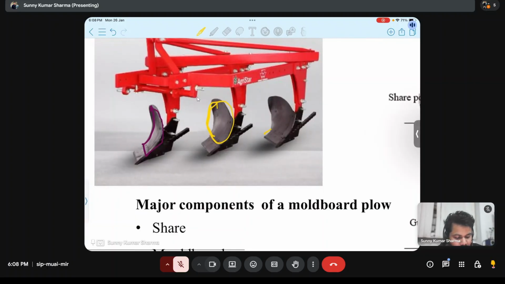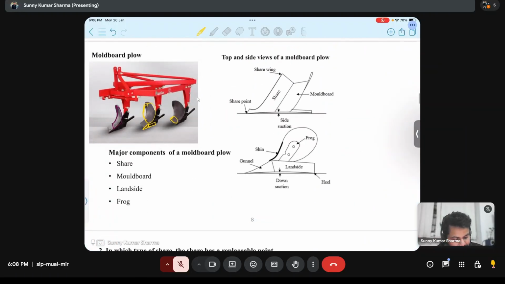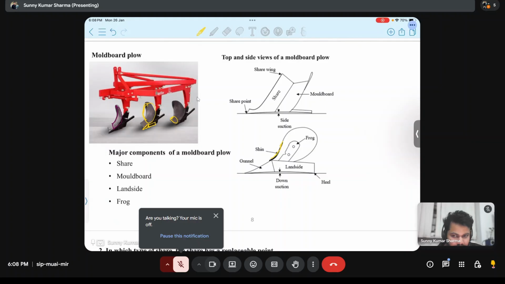This part is called the shin of the moldboard, and this part is the gunnel. This part is the land side. So this part is called the shin. This is the gunnel. This is the land side.